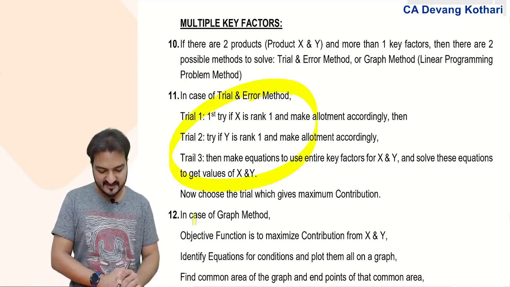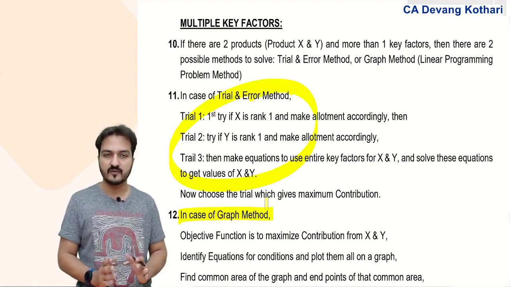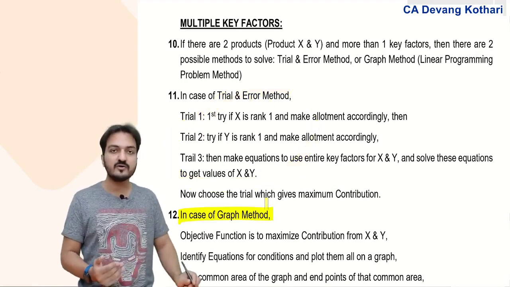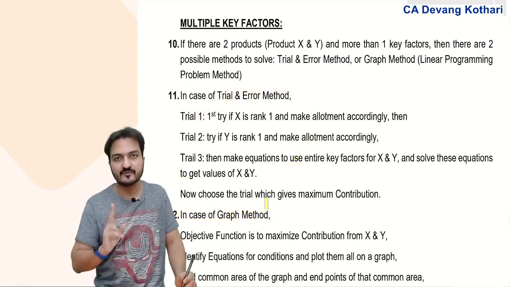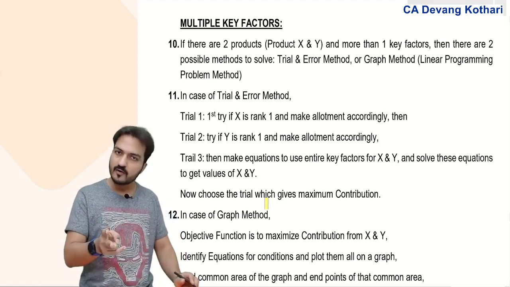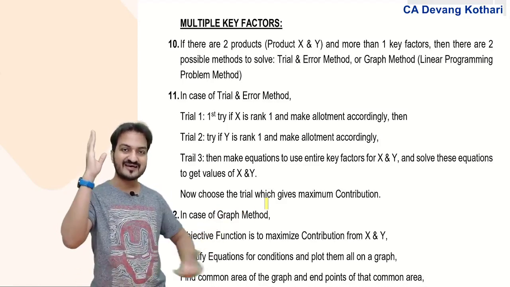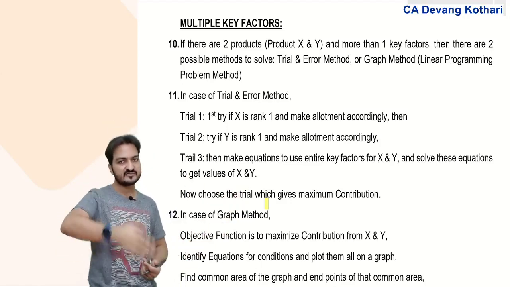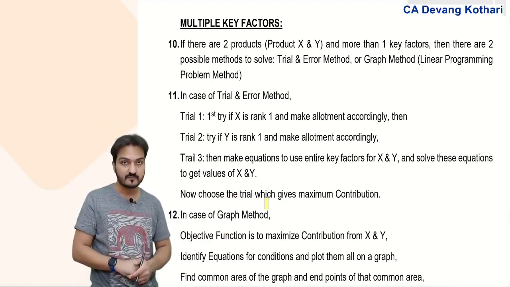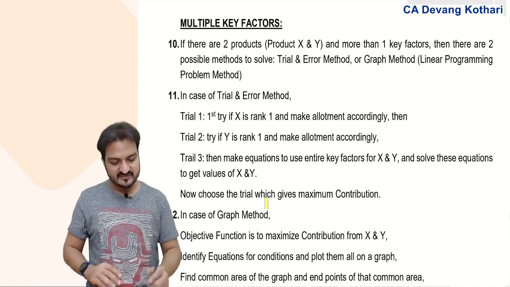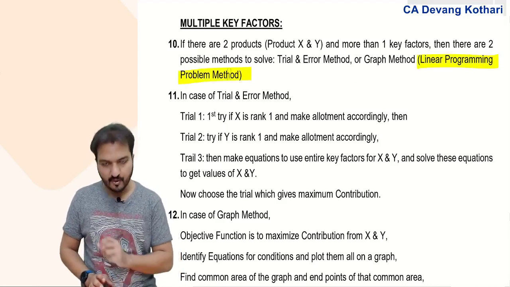The second method I say is to simply go for the graph method. This will be easier. Why? Because look, there are only two products x and y. If there are only two products x and y, make a graph with x axis and y axis. The x axis is the units of x, the y axis will be the units of y. And this graph method is called the linear programming problem.